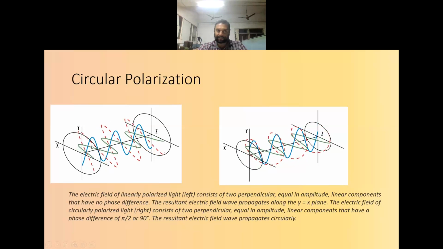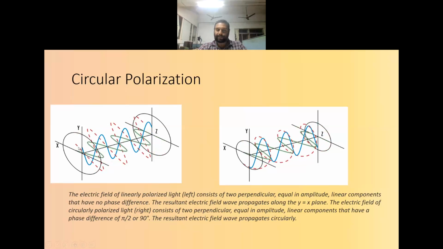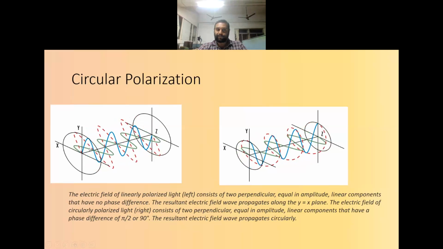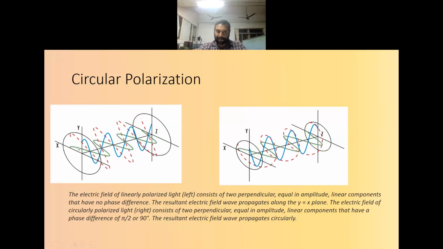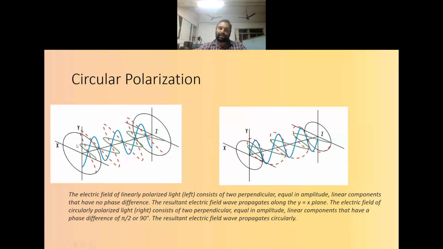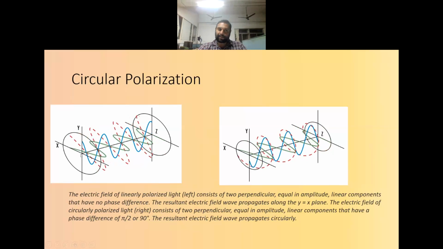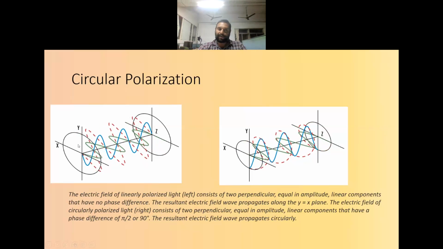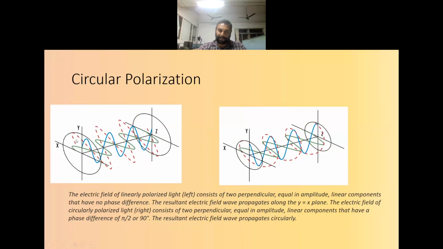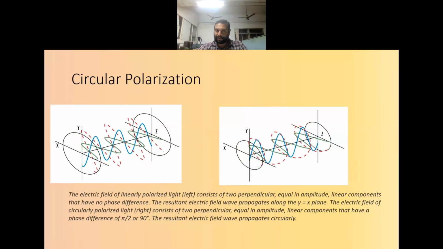Here on the left side, I have two field components. One is in the x direction, one is in the y direction. But there is no phase difference between the two. So it will give rise to a linearly polarized light, which is at an angle of 45 degree with the x-axis. And the variation will be in the line only. So it can be considered as a linearly polarized light.